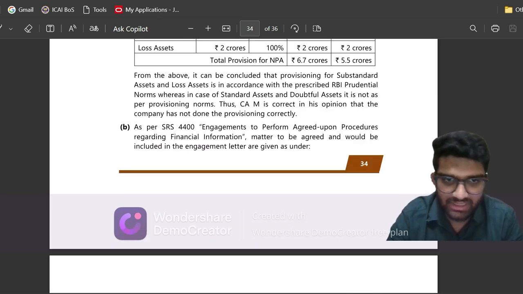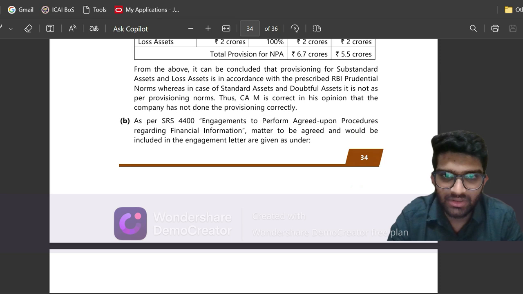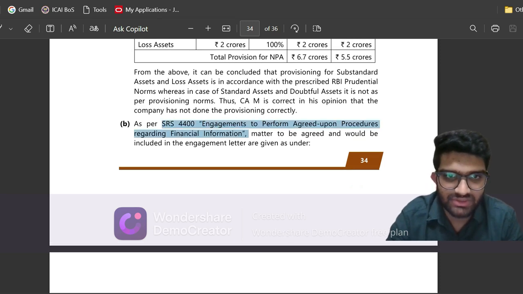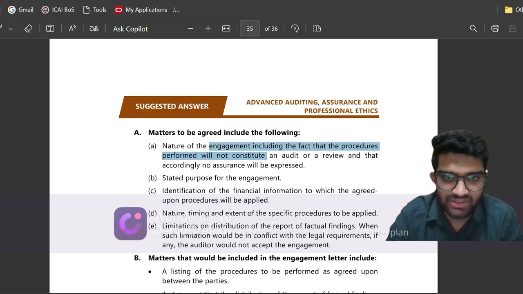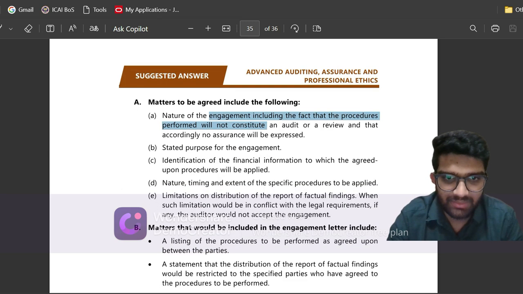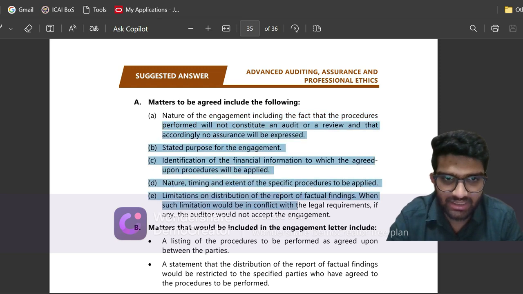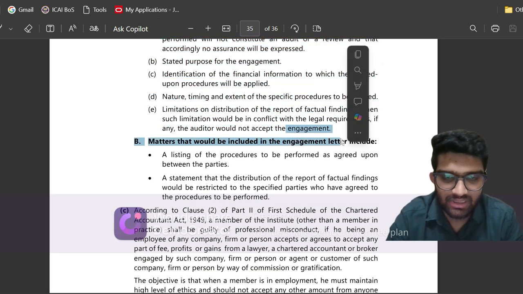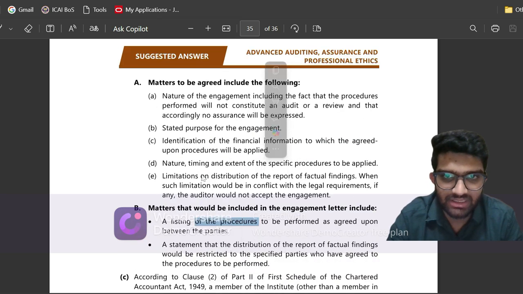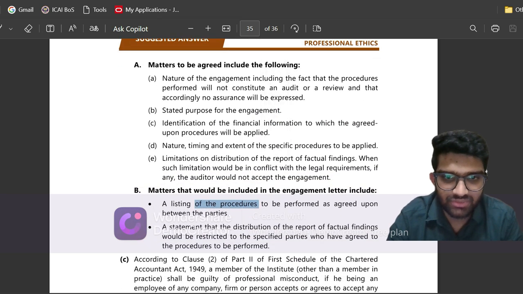Question 6B. First ICAI has given the reference of SRS 4400. Okay, this much was correct. Then the nature of the engagement, purpose of the engagement, identification of the financial information, limitations on distributions. This part was correct. Then the matters to be included in the engagement letter include a listing of procedures, a statement that the distribution of actual findings would be restricted to specific parties.